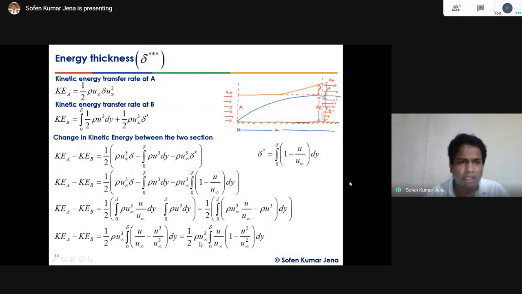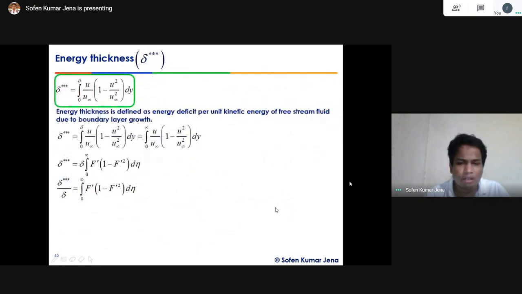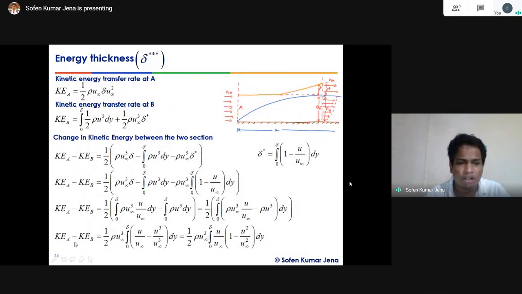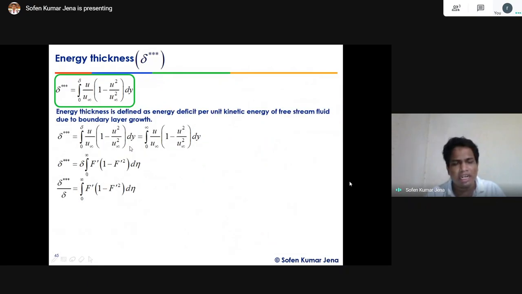If you put it over here, this will cancel each other. Okay, rho into u infinity q. This we put over here for unit energy, kinetic energy for the unit mass flow. If you calculate, this term represents the kinetic energy of the unit mass flow. If you divide those things with the net change in kinetic energy, you will get the rate of change in kinetic energy per unit mass flow. That is equal to delta triple star, or energy thickness. That will become the integral from 0 to delta of u by u infinity into 1 minus u square by u infinity square